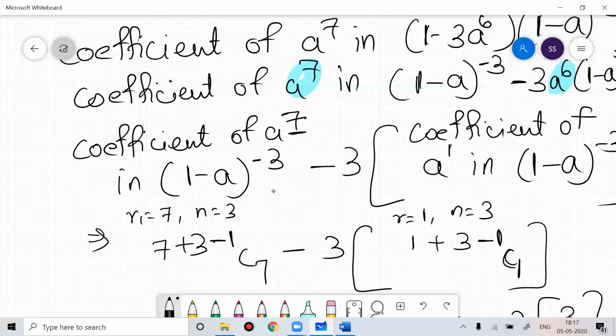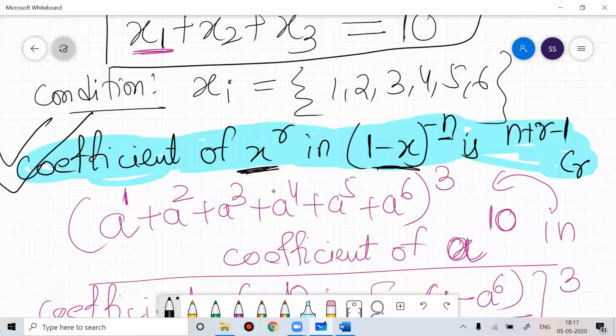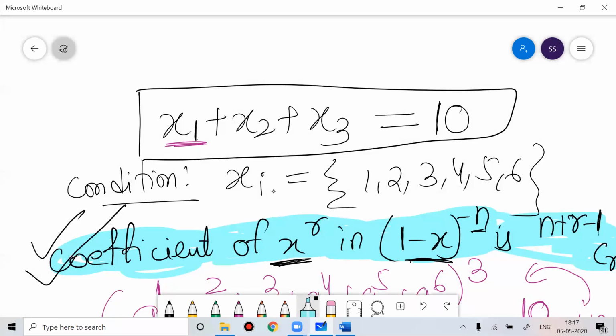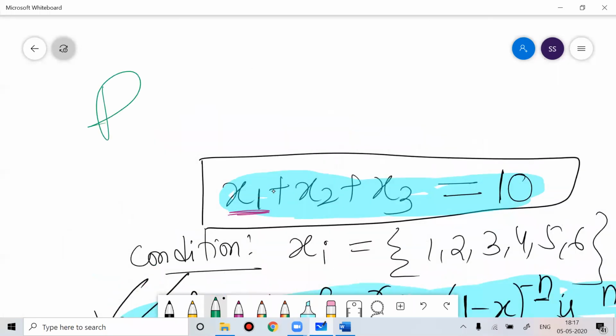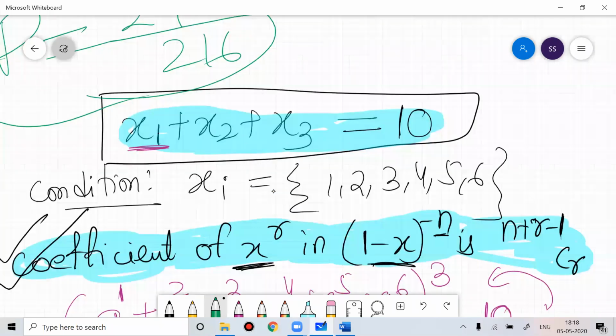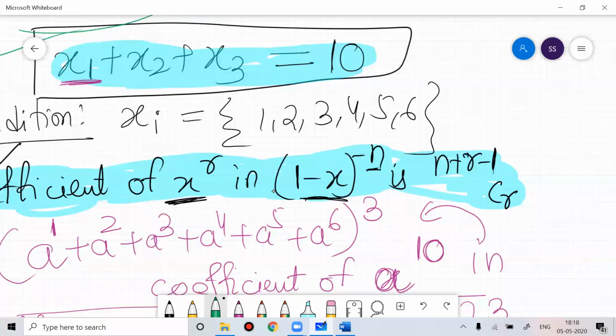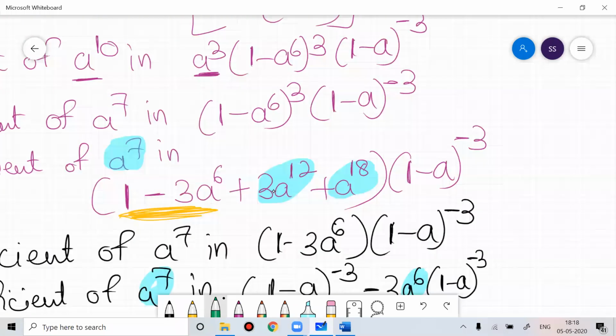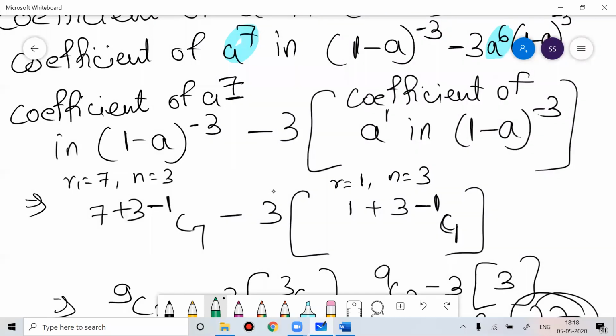So if you want the sum 10 in this problem, if you are throwing 3 dice and you want the sum 10, in how many ways is this possible? This is possible in 27 ways. So what is the probability that if you throw 3 dice, you get a sum 10? That is 27 by 216. That is your probability. Number of ways this is possible is 27 ways. You can do that with that shortcut formula I told you. You will get the same answer. Anyone have any difficulty, any doubt?